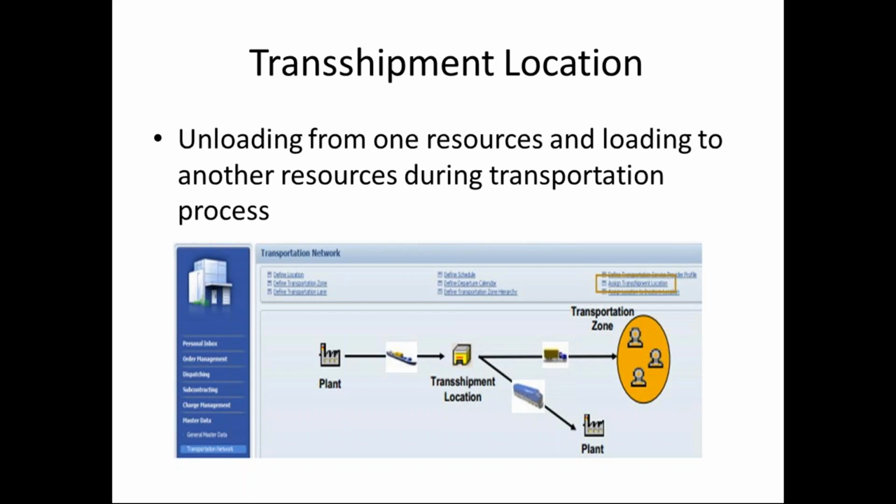If you want to connect all these three points, Bangalore, Kolkata and Chennai, the Chennai location is called the transshipment location. Why? Because it is the place where the materials are unloaded from one transportation mode and loaded to another transportation mode. Bangalore to Chennai is sent via air cargo, but in Chennai it is unloaded from the air cargo and loaded into the ocean cargo. The place where the change of transportation mode has happened is called a transshipment location.